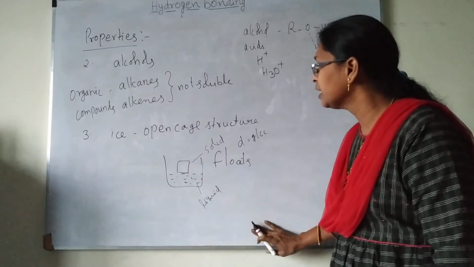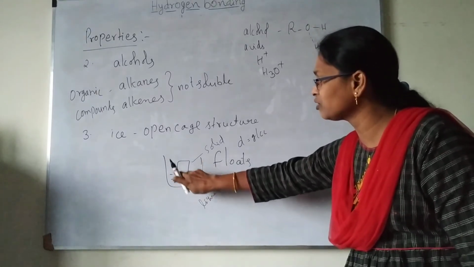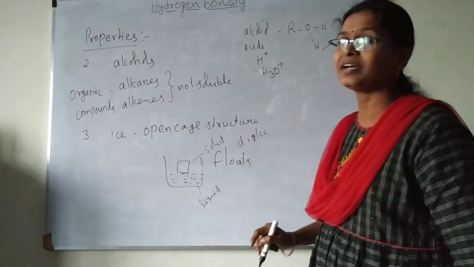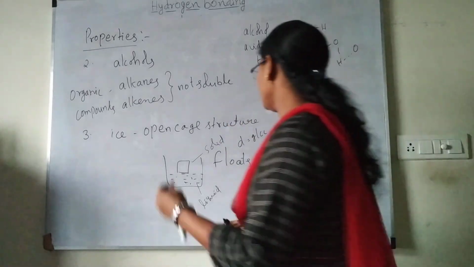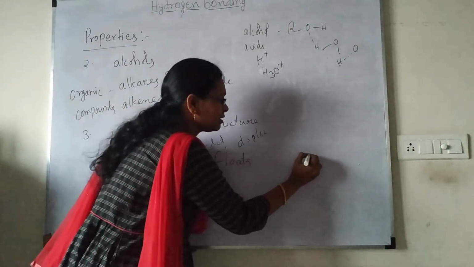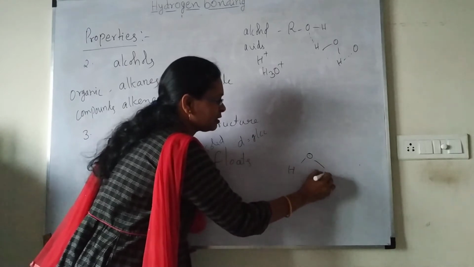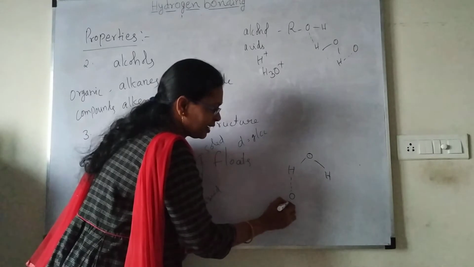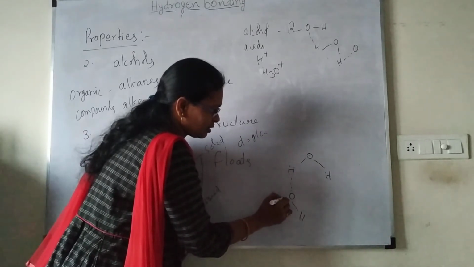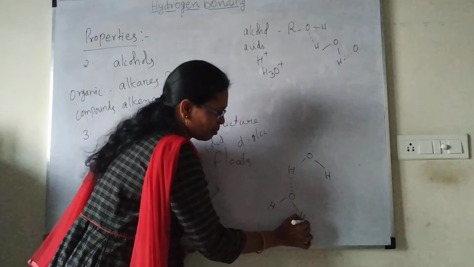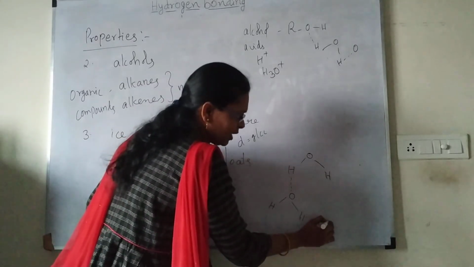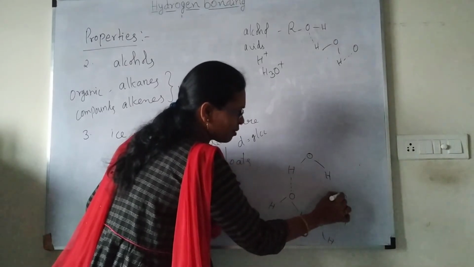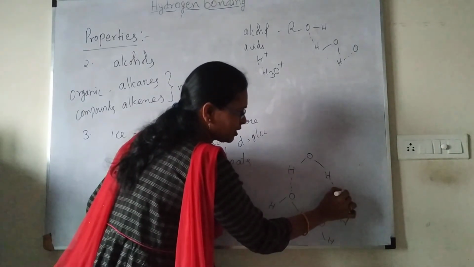The reason is that water is forming hydrogen bonds. Because of that, all those particles come closer. They form a structure, the open cage structure. How will it be the open cage structure? You see here, water molecule, I am taking 2H2O, and this will form a hydrogen bond with one oxygen, and again this will form with another hydrogen, and again this is forming with another oxygen. Like this, this hydrogen will combine with another oxygen, and this will form a hydrogen bond.